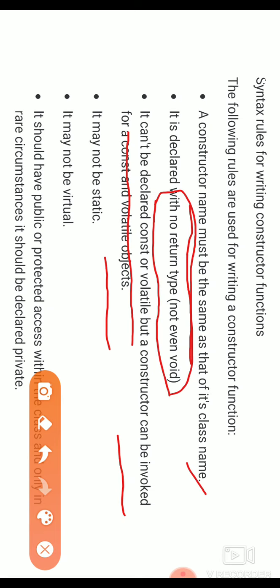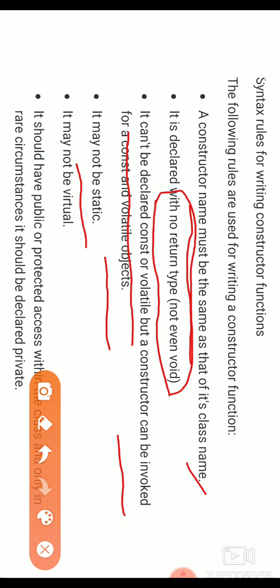Next, it may not be static. When we declare a constructor, always remember that a constructor can't be static.